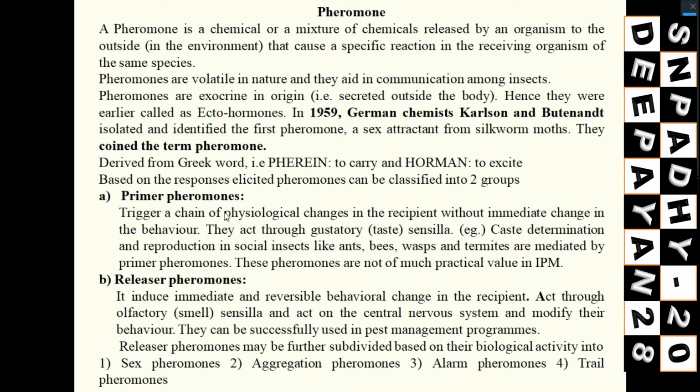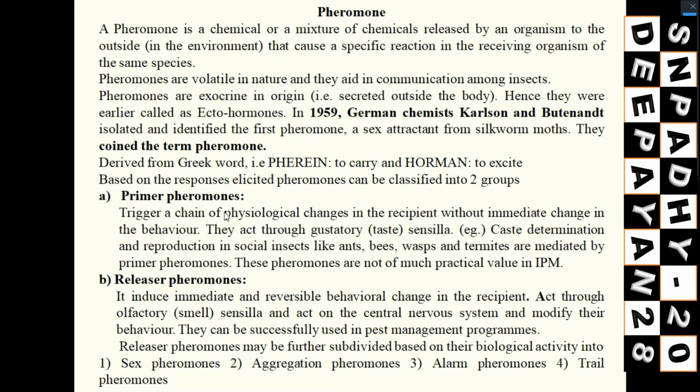But in case of releaser pheromone, what will happen? Whenever the insect produces the pheromone outside, within a very specific time the recipient organism will take it, and immediately the effect will be produced in the recipient. Just like sex pheromone, aggregation pheromone, alarm pheromone, trail pheromone, these things happen very quickly, and as they happen very quickly, we can use them for IPM practices.